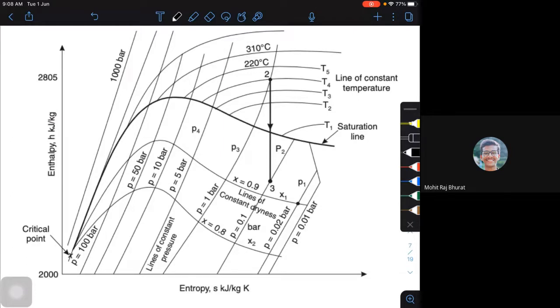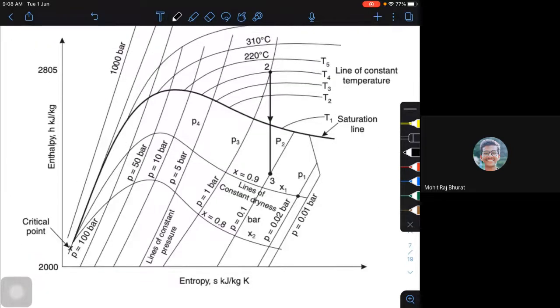On your y-axis, I have the enthalpy values, in kilojoules per kg. The corresponding values are small h and small s, because these are specific enthalpy and specific entropy. To be very precise, the values on the x-axis are specific entropy, and the values on the y-axis are specific enthalpy.